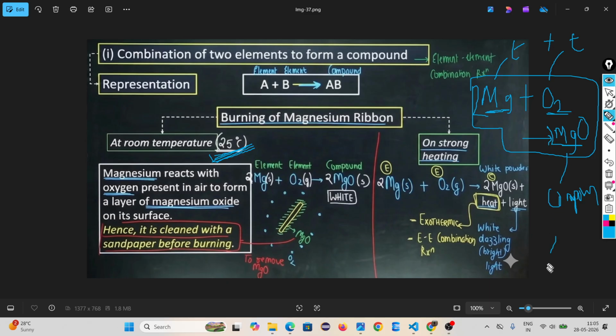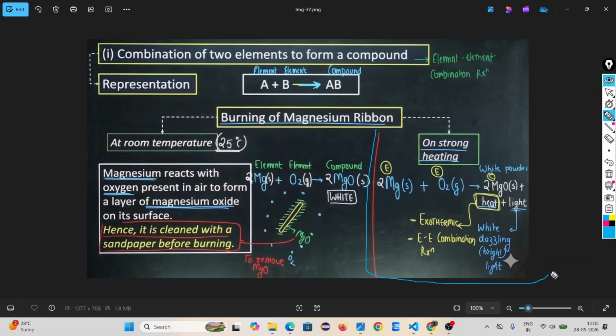What happens when you keep magnesium in front of air is that it reacts with oxygen, because oxygen is available in the air. They form a white coating on its surface. This white coating is nothing but magnesium oxide. The question may come like this: when magnesium reacts with oxygen at room temperature, what happens? You have to write that magnesium oxide is created as a white coating.